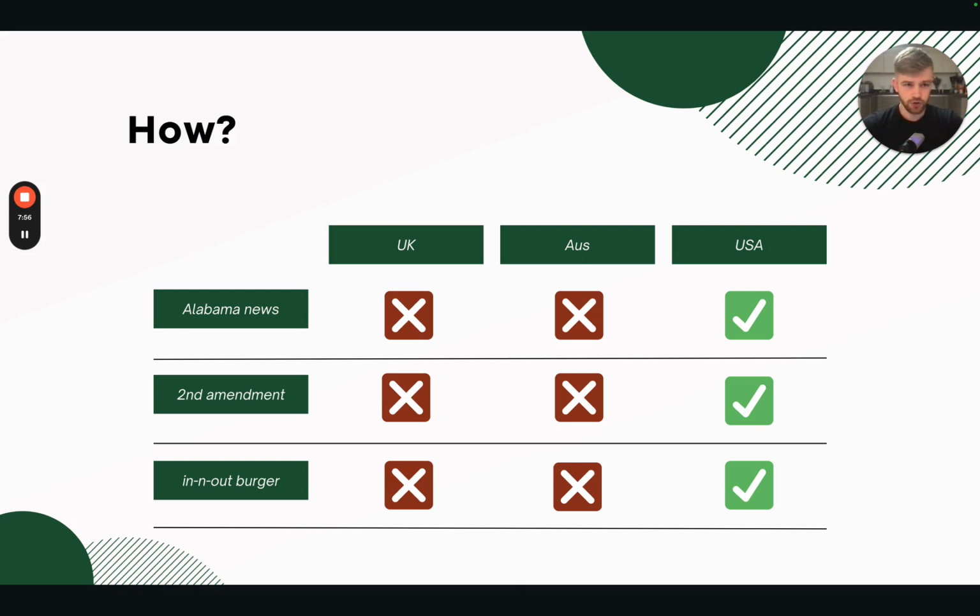In-N-Out Burger, this is just a random example, but this is something that only exists in the US, I believe. I Googled it, whatever. This is a restaurant that only exists in the US, so if you're talking about something specific that they do when you order at In-N-Out Burger, let's say they did a stupid dance in front of your table, right? Let's just say, for example, you did that, and you speak about that in your content. Now, no one outside the US knows that because they've never been to one, or unless they've been to the US, obviously, but ignore that. They don't know what happens when you order an In-N-Out Burger. So it's almost like an inside joke. Only people from the US are going to understand that, if that makes sense.